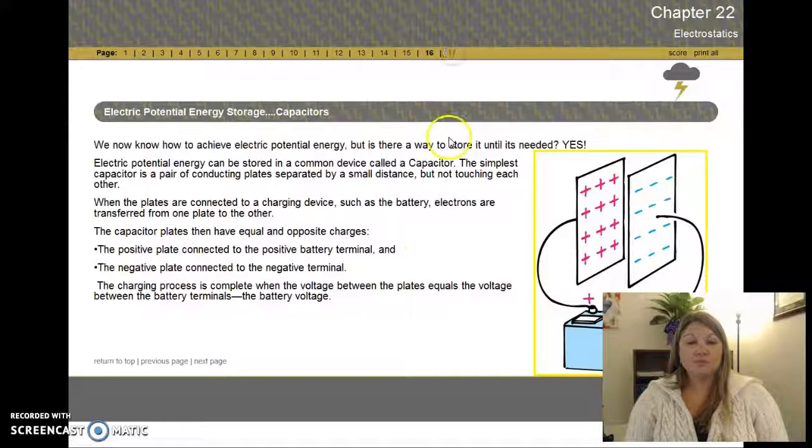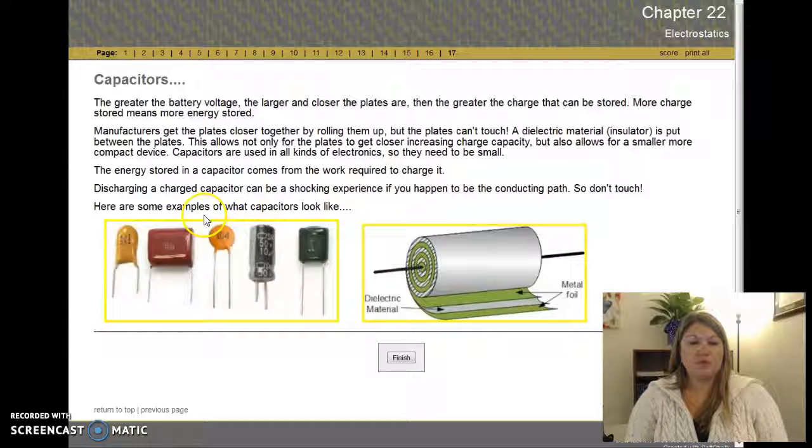Very cool things. Here are some pictures of capacitors, what they would look like, and a little detail about how they're made. Do not ever touch a capacitor, because you don't know if it's charged or not, and you do not want it discharging through you. So be safe.